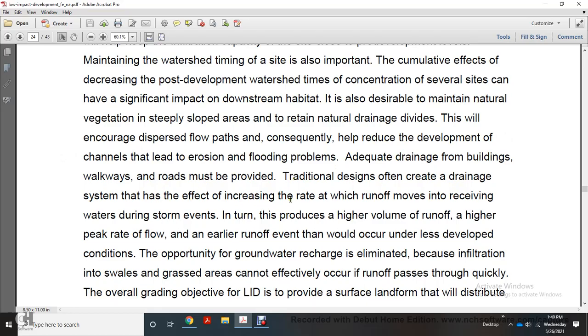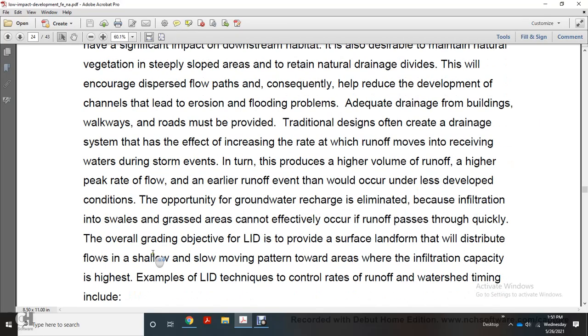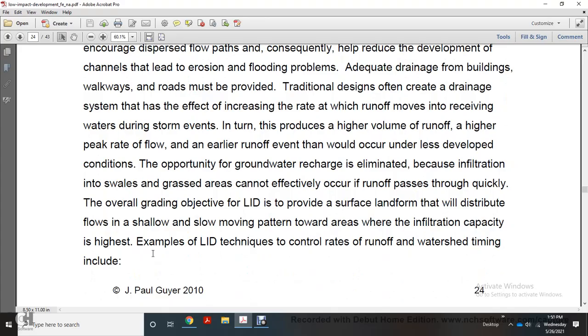The drainage system and the effect of the increased rate of runoff moves into the receiving water during storm events. In terms of the production of a higher volume of runoff, there is a higher peak rate of flow. An earlier runoff event would occur under the development conditions, and the opportunity for groundwater recharge is eliminated. Because of the infiltration into the swales, grass areas cannot effectively occur with runoff that passes through quickly.